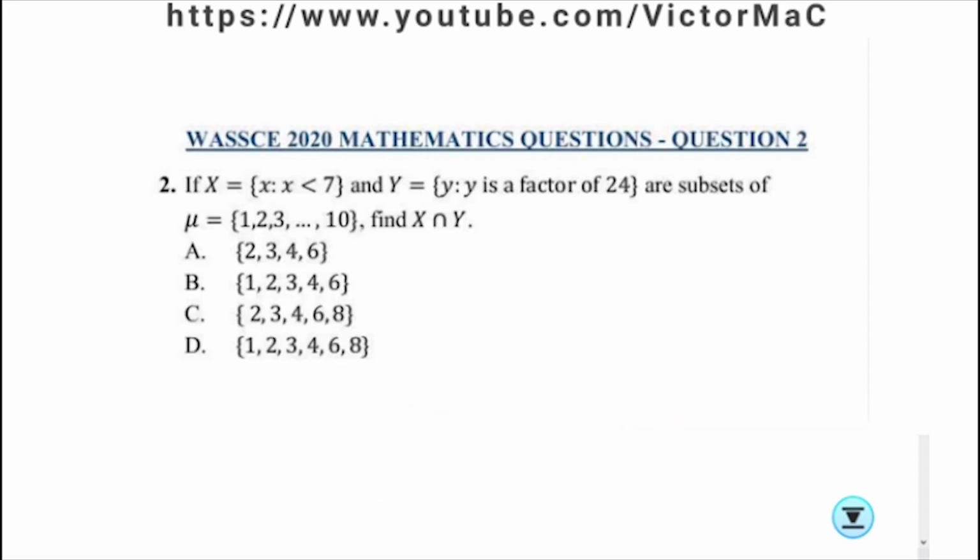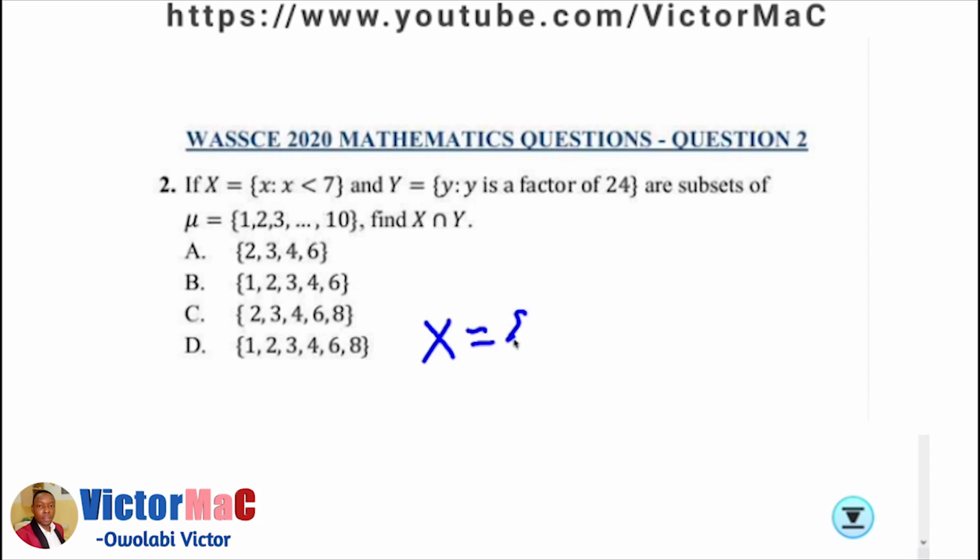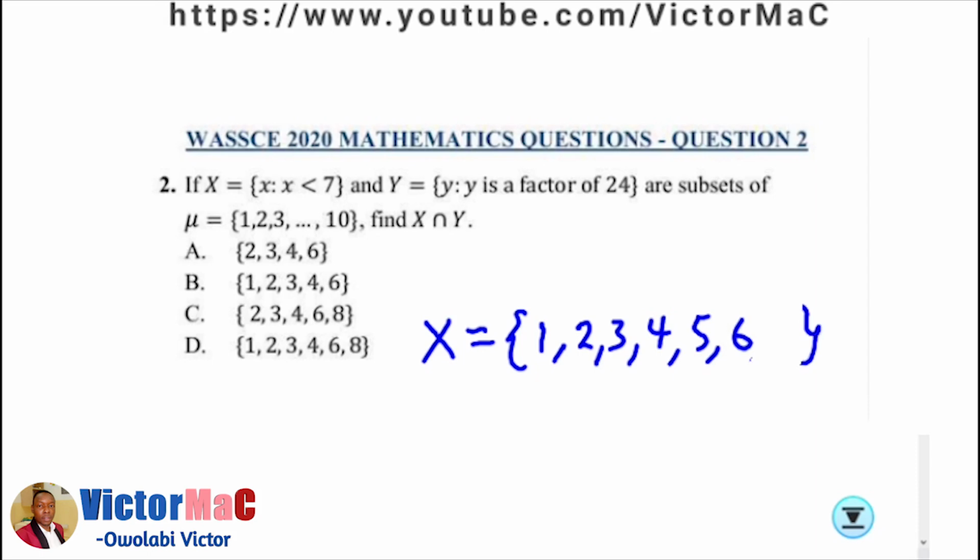Okay, the next question is WASSCE 2020 maths questions, question 2. Set X is equal to elements x such that x is less than 7. So X has the elements 1, 2, 3, 4, 5, 6. These are the numbers we're picking from the universal set. And then Y is elements y such that y is a factor of 24, as subsets of the universal set.